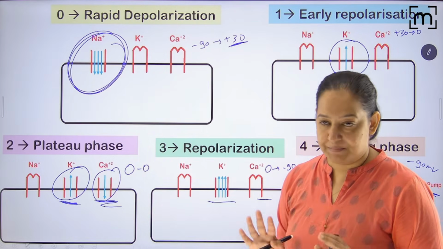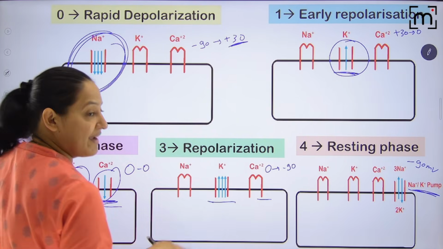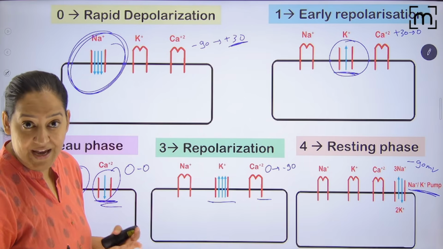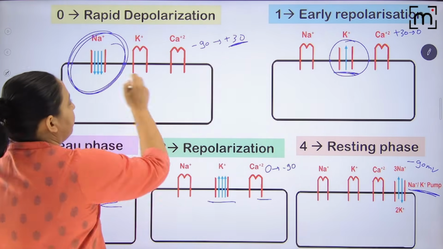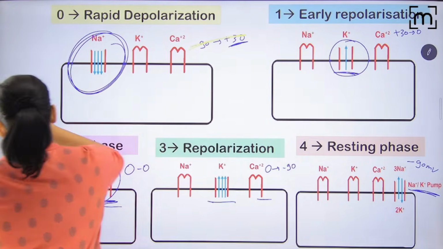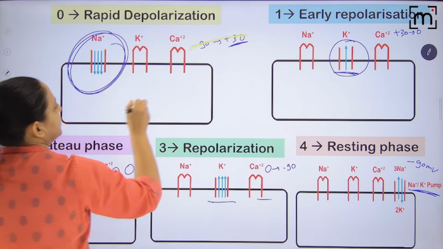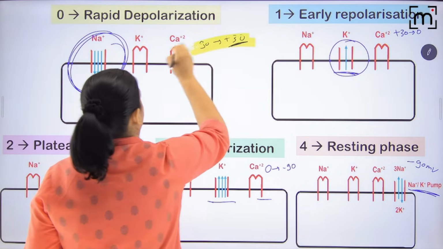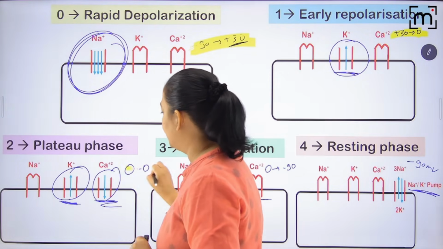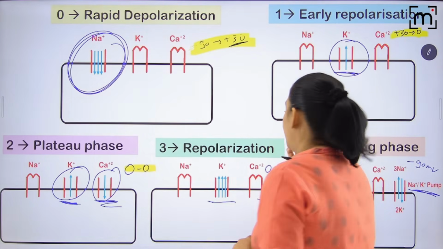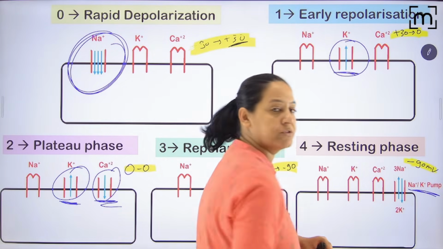So see the 5 phases. People, see the 5 phases and learn them very thoroughly, so that I can start the antiarrhythmic drugs and tell you the mechanism of action, which drug is acting on which phase and blocking what. Got it? So in phase 0, the potential is changing from minus 90 to plus 30. In phase 1, it is plus 30 to 0. In phase 2, it is maintained at 0. In phase 3, from 0 to minus 90. And in phase 4, it is maintained at minus 90 because of the sodium potassium pump.